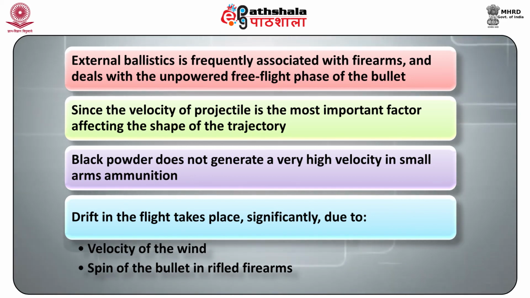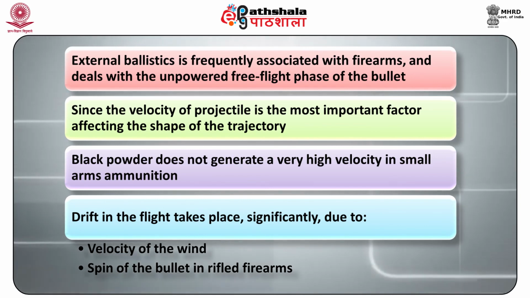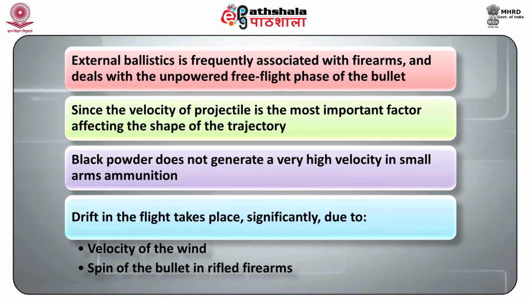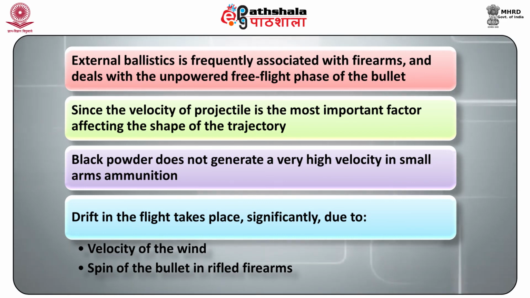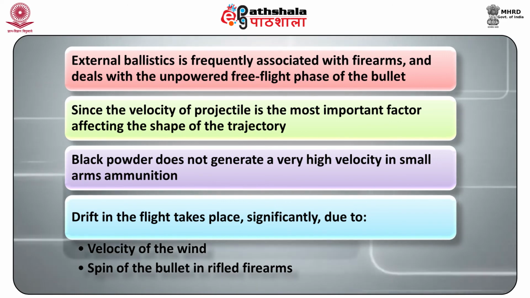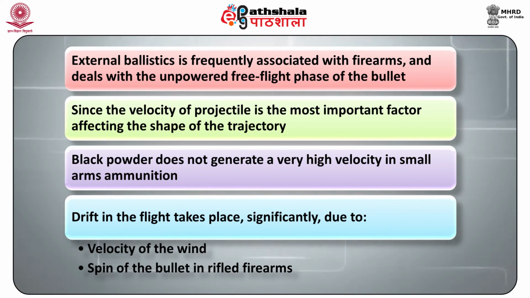Then we have learned that black powder does not generate a very high velocity in small arms ammunition without an inconvenient increase in the recoil or weight of the weapon or both. Drift in the flight takes place significantly due to velocity of the wind or due to spin of the bullet in rifled firearms.